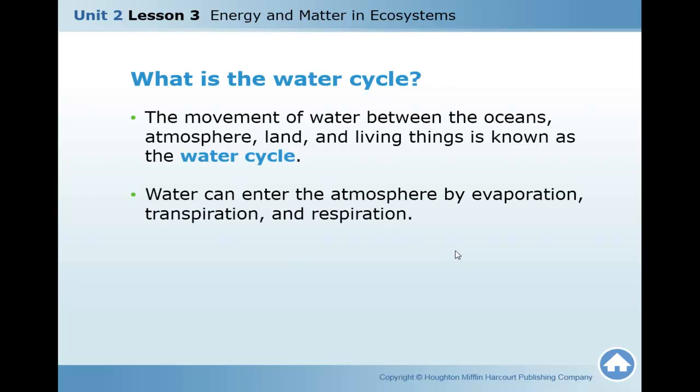The movement of water between the oceans, atmosphere, land, and living things is known as the water cycle. What is the meaning of the water cycle?